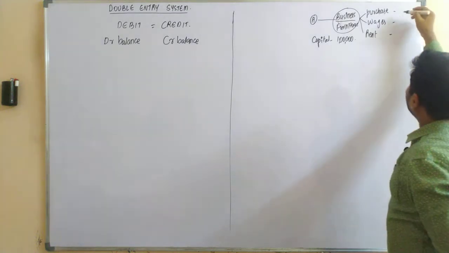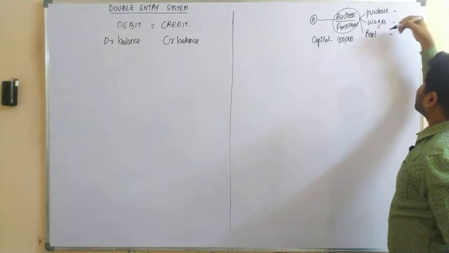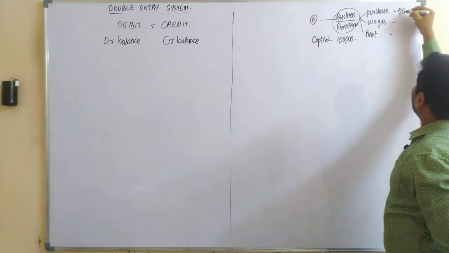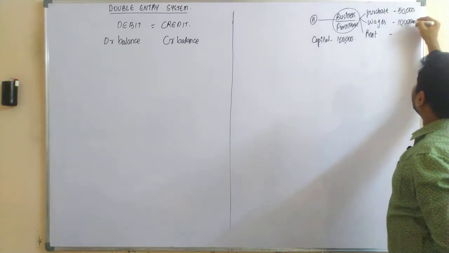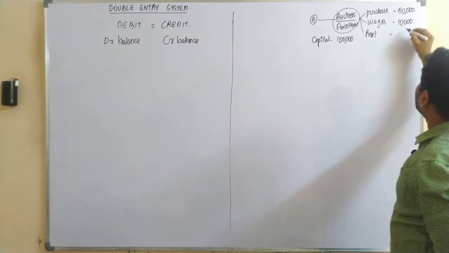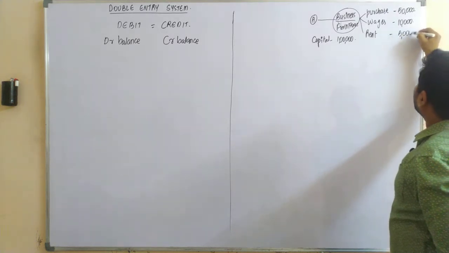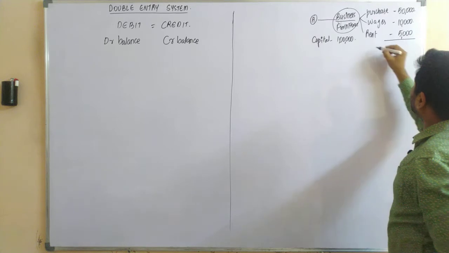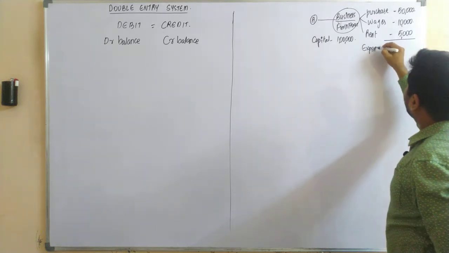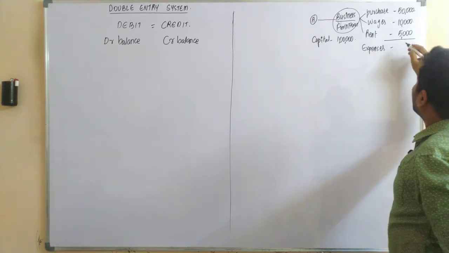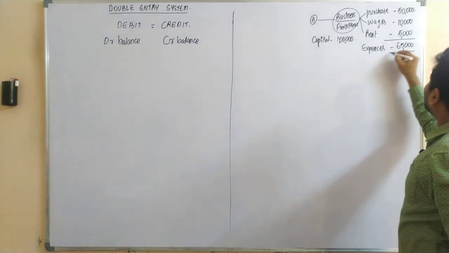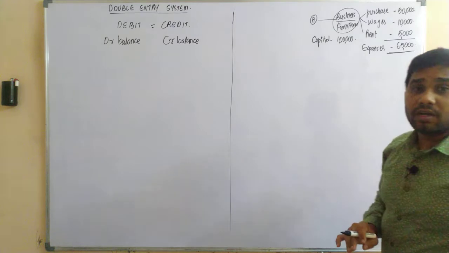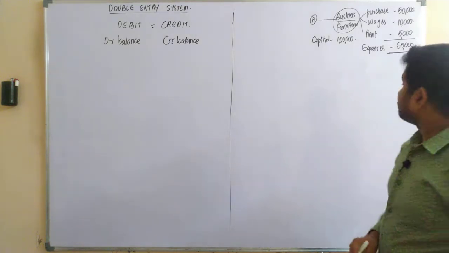Now let's take the purchases as 50,000 rupees, and let us assume they are paying 10,000 rupees towards wages and 5,000 rupees towards godown rent. So these are nothing but your expenses of 65,000 rupees, incurred for the purpose of converting the wood into furniture.